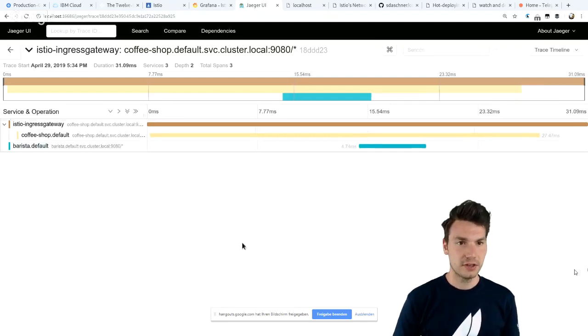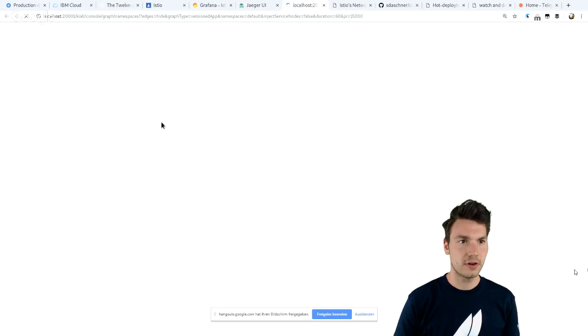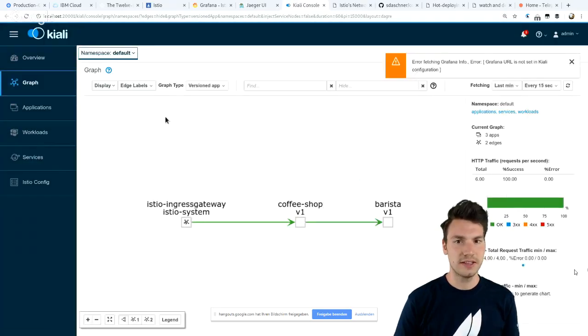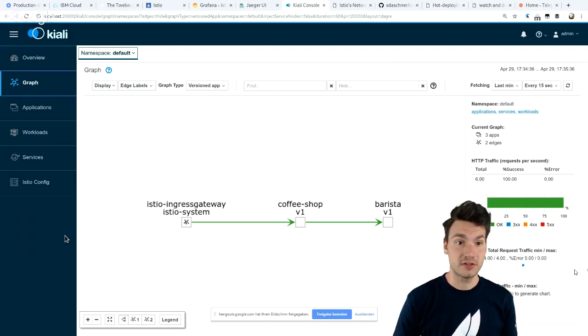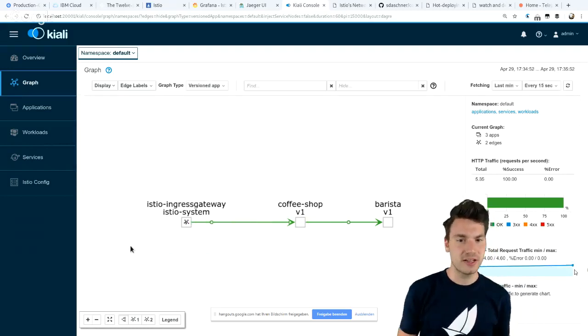Another interesting technology is this one called Kiali. Kiali is a service graph technology, plus a bunch of other things, that actually knows about the Istio configuration, so it's aware of what's going on here. And let's have the fancy animation here. We're going to see all the Istio resources here, for example, our coffee shop service and the Barista service, and which particular version, which I'm going to explain in a second, is calling which.